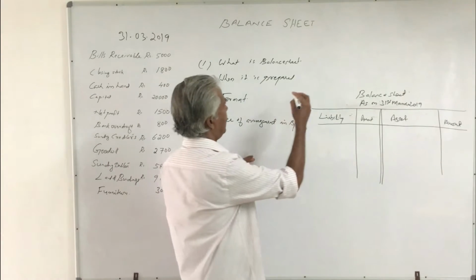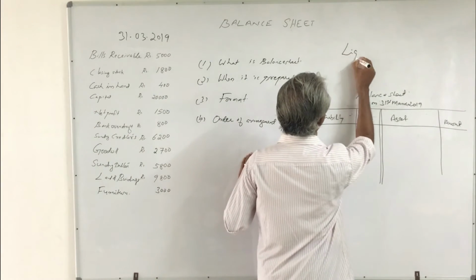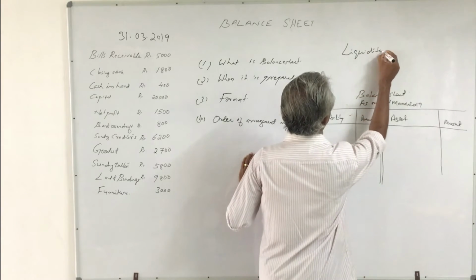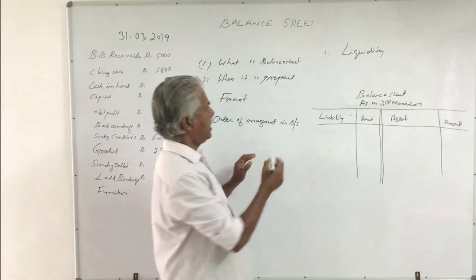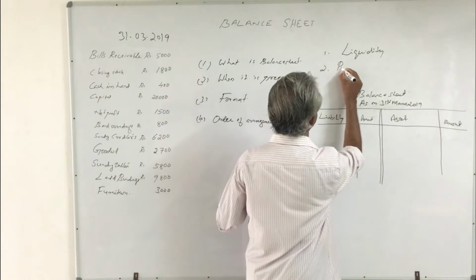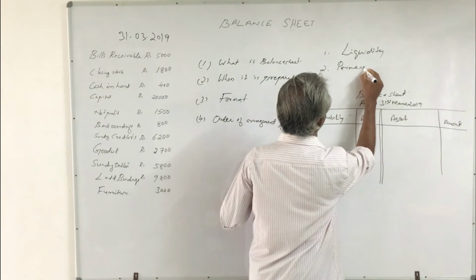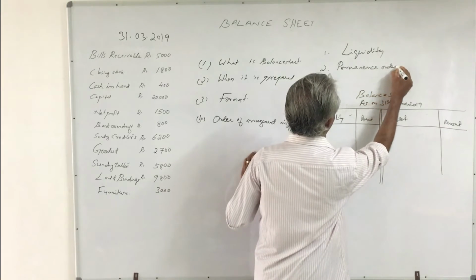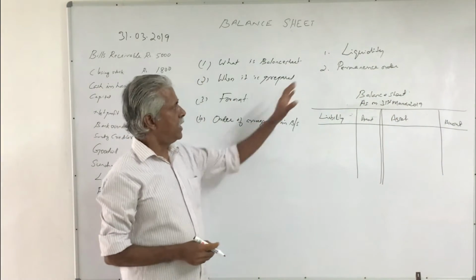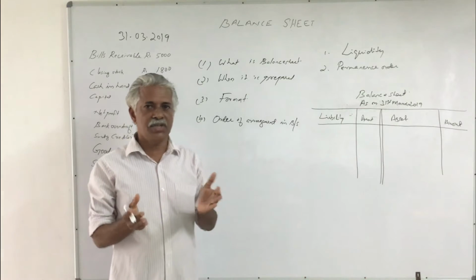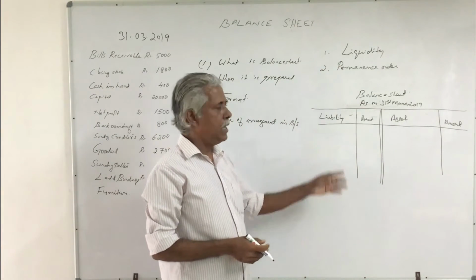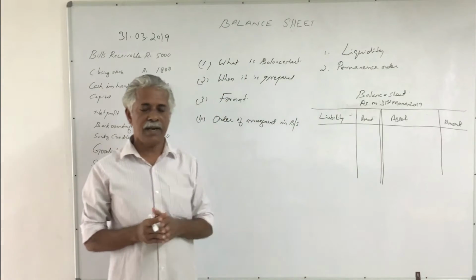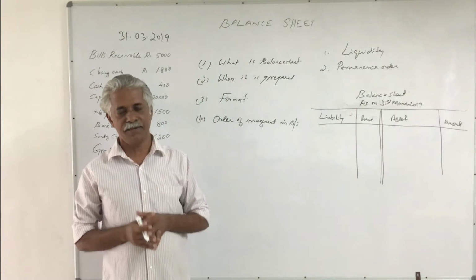The first one is arrangement in the order of liquidity. The second one is permanence order. They are opposite in nature. The liquidity order of arrangement and permanence order of arrangement are opposite in nature.